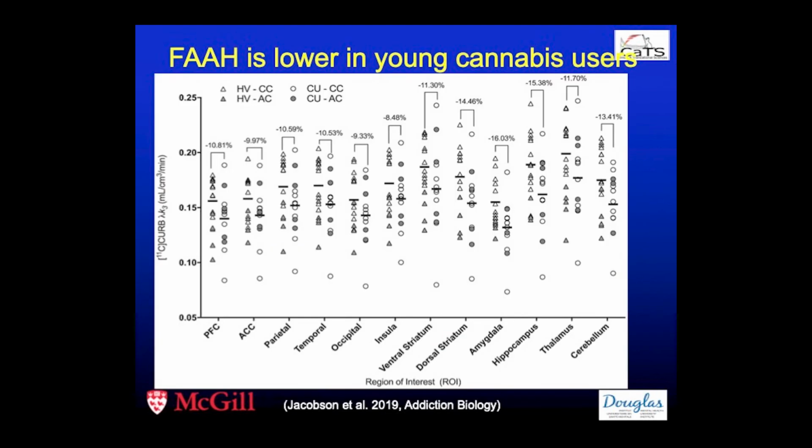Again, as you can see here, FAAH levels are lower in cannabis users as compared to healthies. The percent differences are slightly smaller than those observed in the regular cannabis users with longer lifetime cannabis exposure. However, this study is a replication of the previous study in a younger cohort, suggesting that indeed people who use cannabis and who meet criteria for cannabis use disorder have lower FAAH levels as compared to healthy volunteers.